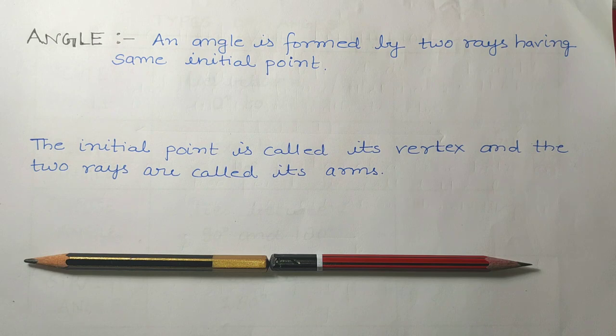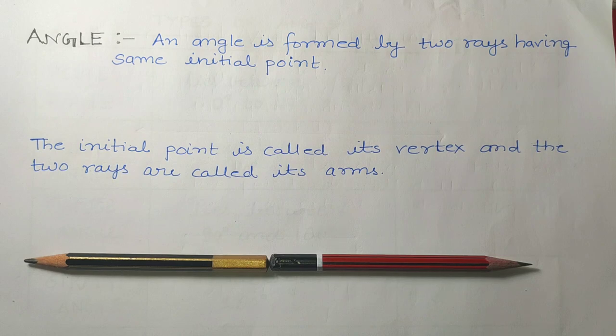So a straight line has a 180 degree angle. See, a little bit of difference is there. If the direction of both rays is the same, they form 0 degree. If the directions of both rays are different, they form 180 degree. So remember this concept.